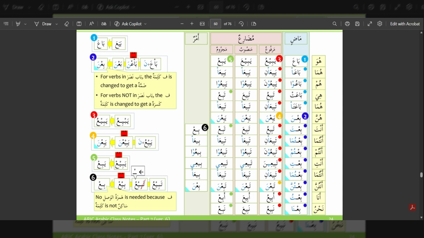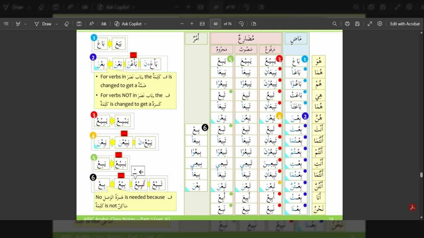Yabi'ani, they both sell. Yabi'una, they all sell. Tabi'u, she sells. Tabi'ani, they both sell, female. Yabi'na also goes through changes. It is yabi'u plus na, which becomes yabi'una, which has two sukuns, difficult to pronounce, so it becomes yabi'na. So we have yabi'na,